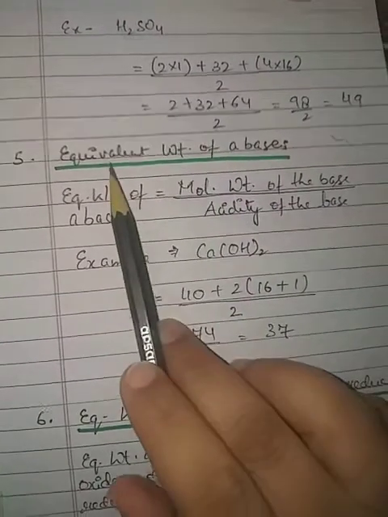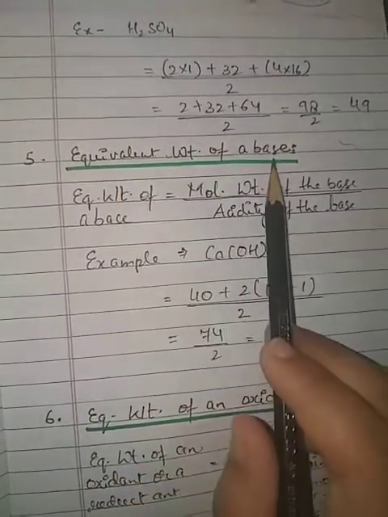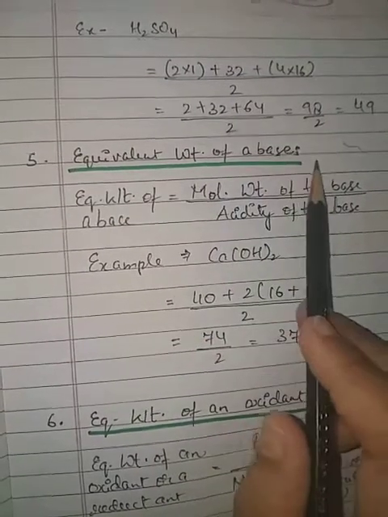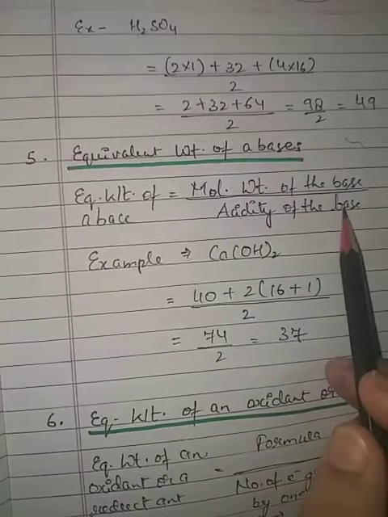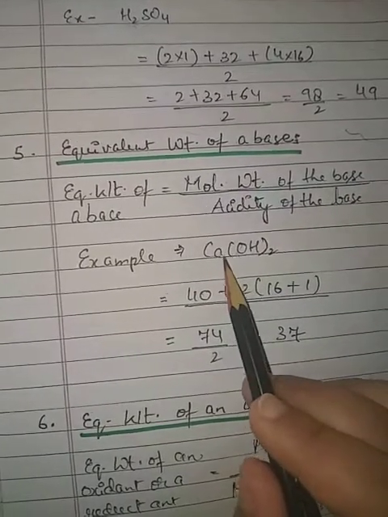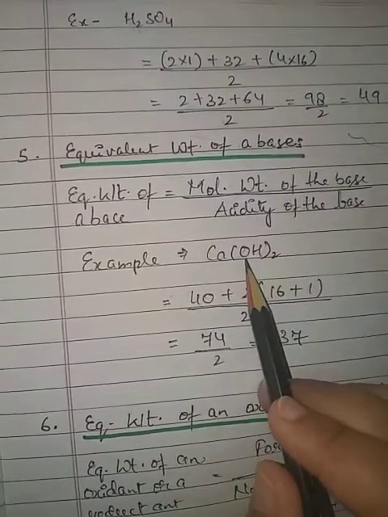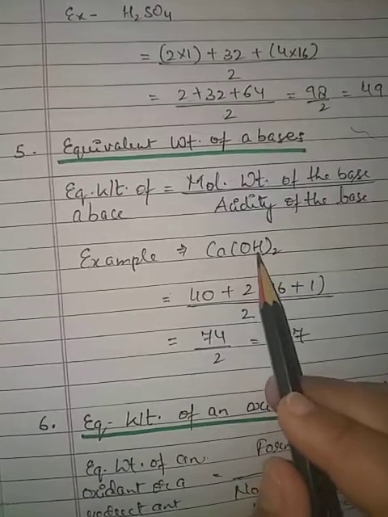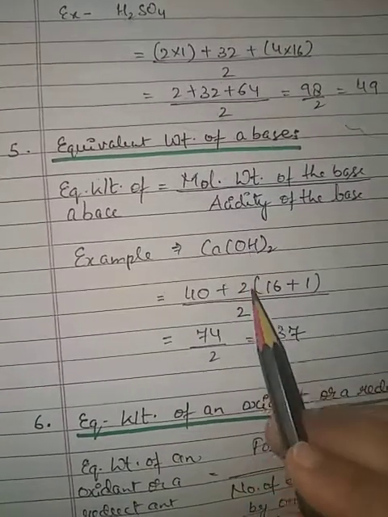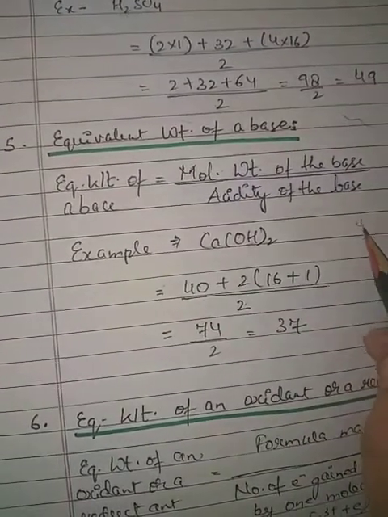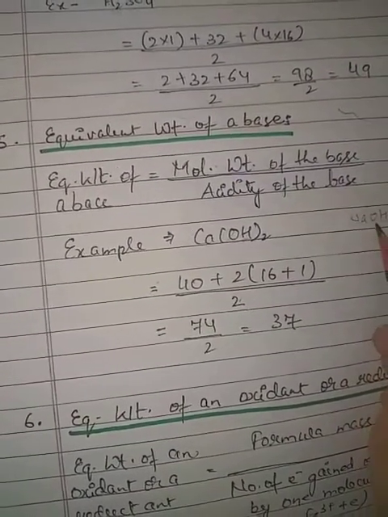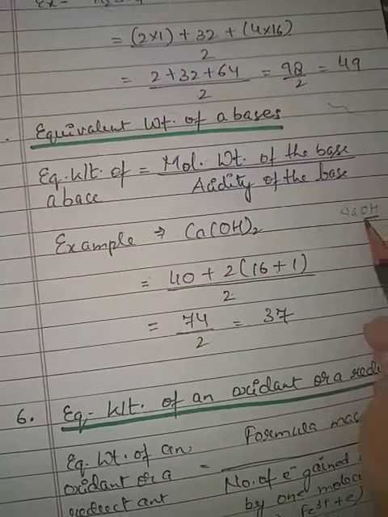Okay, next one is the equivalent weight of a base. Same as before, the molecular weight of the base will be put here upon the acidity of the base. Here it is Ca(OH)2. It has 2 hydroxyl ions here. It means its acidity will be 2. If we had taken NaOH, it means only one replaceable OH is present here.